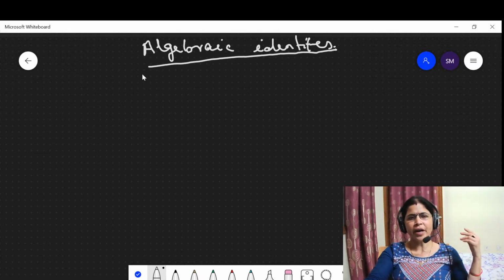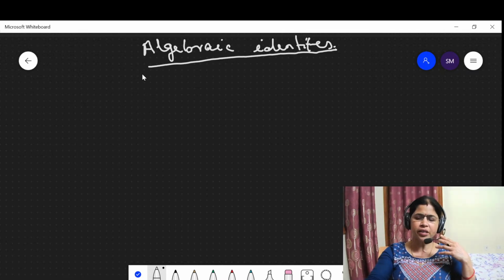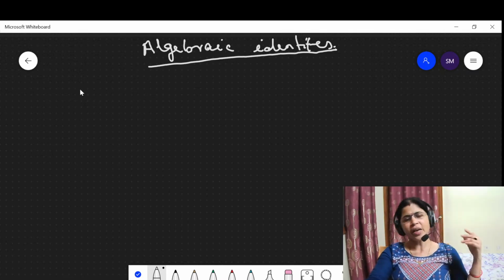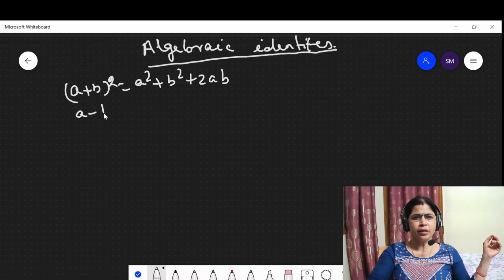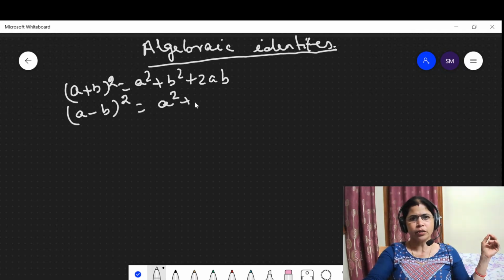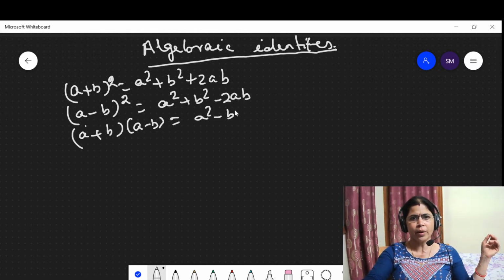The identities you have already read in class 8 are the basic ones. What is (a plus b) whole square? Please recall the identities. This is a square plus b square plus 2ab. Then the next basic identity is (a minus b) whole square, which is a square plus b square minus 2ab. Then the basic one is (a plus b) into (a minus b), which is equal to a square minus b square.